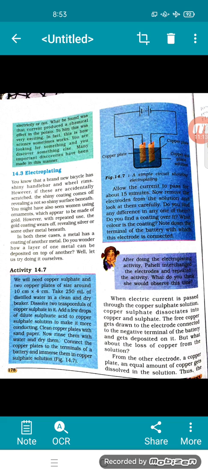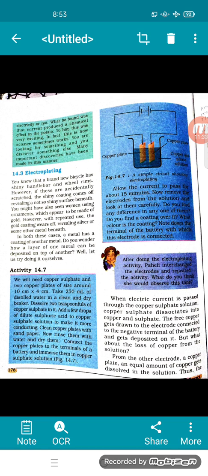Okay, 2 copper plates are taken, CuSO4 solution is taken and H2SO4 is added to it. Now remove the electrodes from the solution and look at them carefully. Do you find any difference? Do you find a coating over it? What color is the coating? So let us see now.